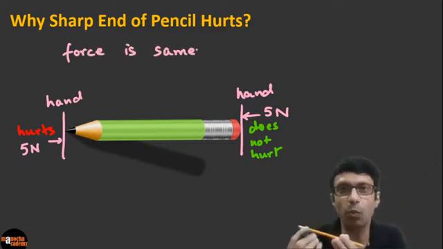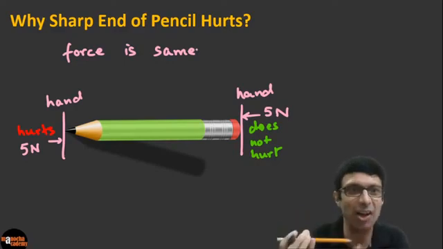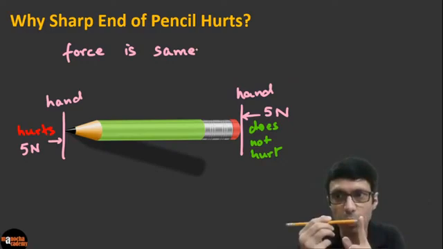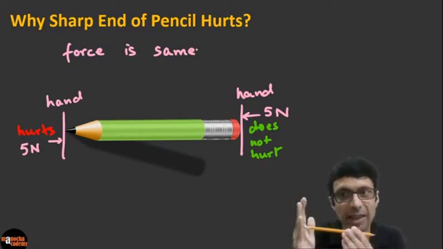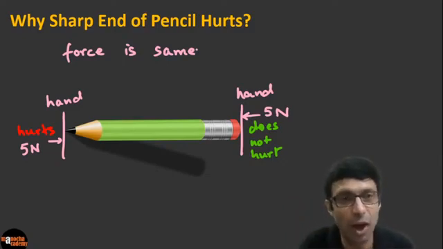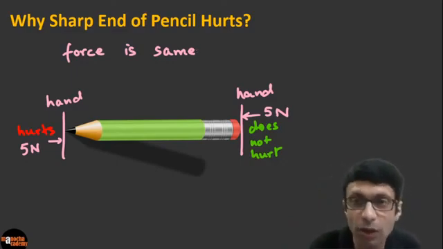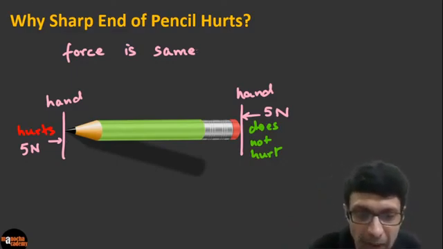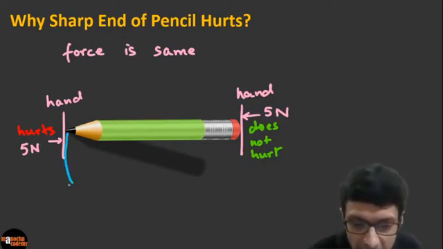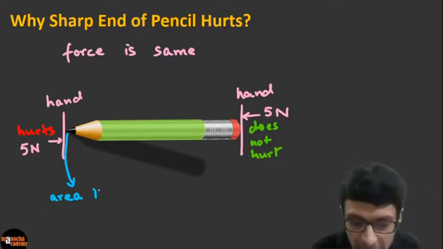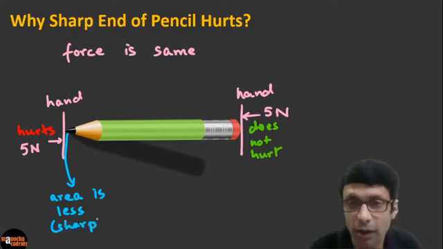why this sharp end of the pencil hurts more, right guys? Because the force is the same, 5 Newton here, and this side also 5 Newton. But why is the sharp end hurting more? Excellent guys, I see a lot of you are writing that the end is sharp, superb. And here the reason is basically the area is less. So it's connected to the area, because the area is less on the sharp side, and here the area is more.